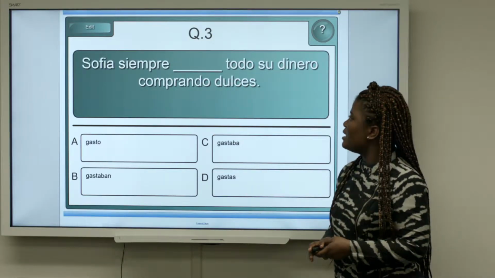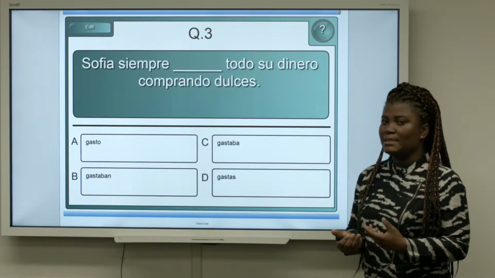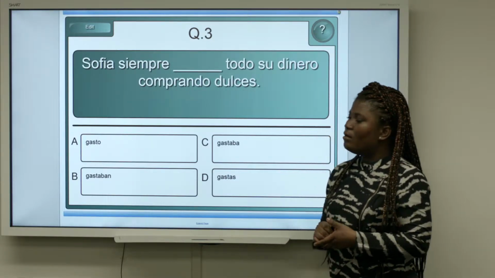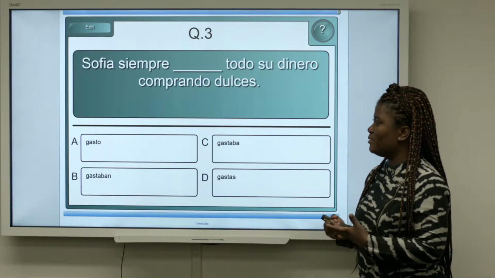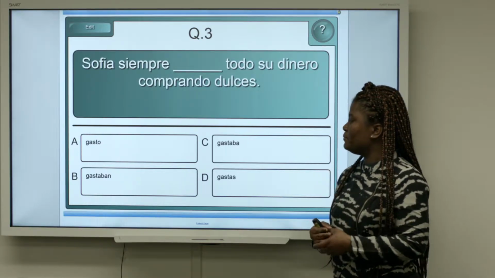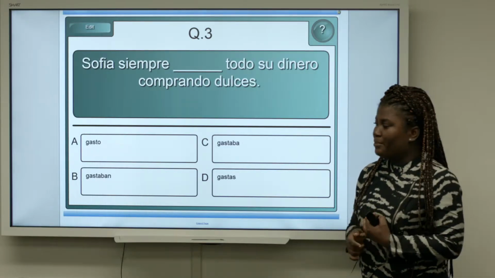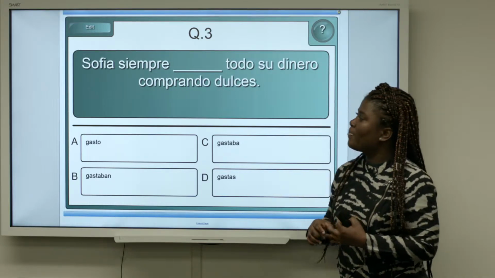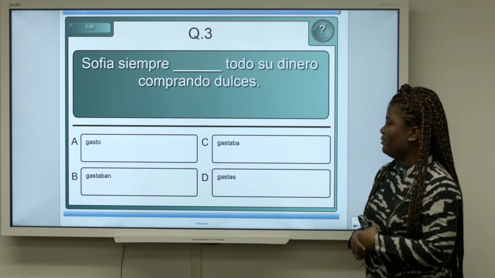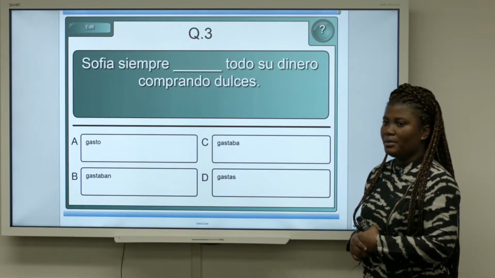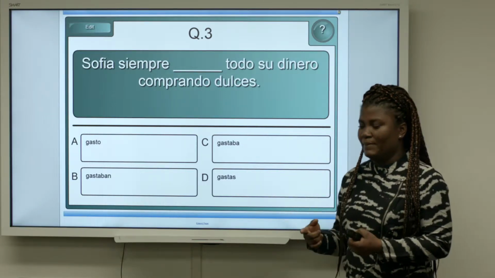Third example. Sofía siempre dash todo su dinero comprando dulces. The verb is gastar, to waste. So Sofía always wasted all her money on sweets. She always bought sweets and she wasted her money doing so. We're looking for the verb gastar conjugated in the right person, Sofía, third person singular, and the right tense, the preterite or the imperfect. In this case, it would be the imperfect because we're talking about an action that was more of a habit.